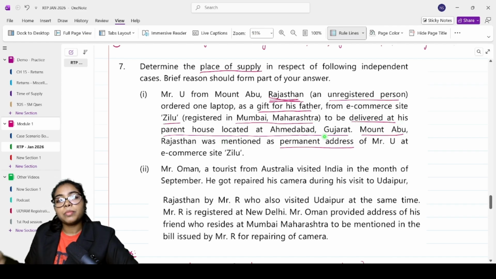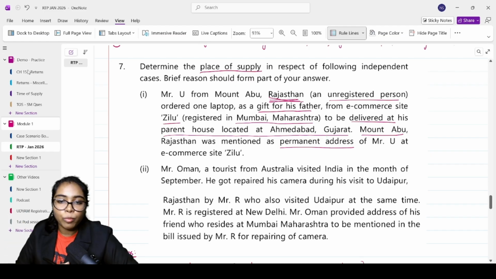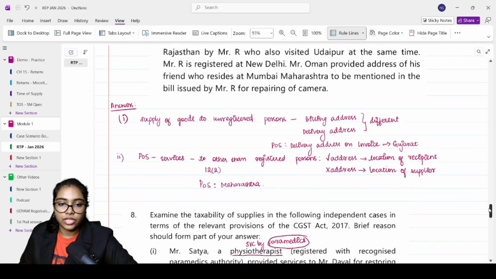Okay. So the person who's ordering it is an unregistered person. He's from Rajasthan. For whom did he order? For his father, through an e-commerce website. Where is the e-commerce website registered? In Mumbai, Maharashtra. Where is the delivery address here? Delivered at his parent house located at Ahmedabad, Gujarat. Mount Abu, Rajasthan was mentioned as permanent address at the e-commerce site Zilu. We've learned this in one of the clarifications.